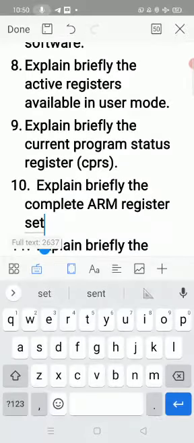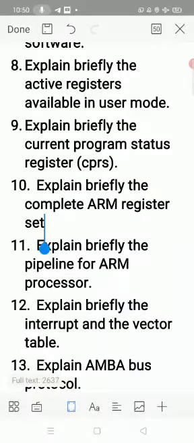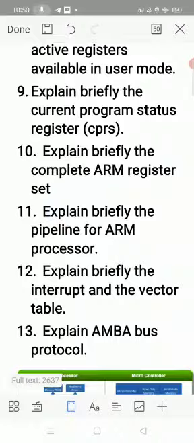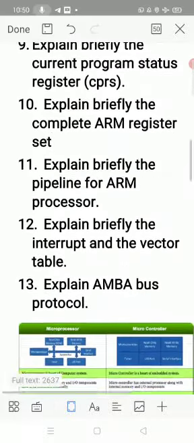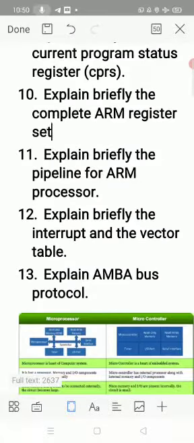Explain the pipelines of the ARM processor. Explain briefly the interrupts and the interrupt vector table. Explain the AMBA bus protocol. These are all the important sure questions. Only these questions will come in the panel examinations and internals also. No other questions. So please go through the notes, tutorials, PPTs and PDFs that I gave to you.